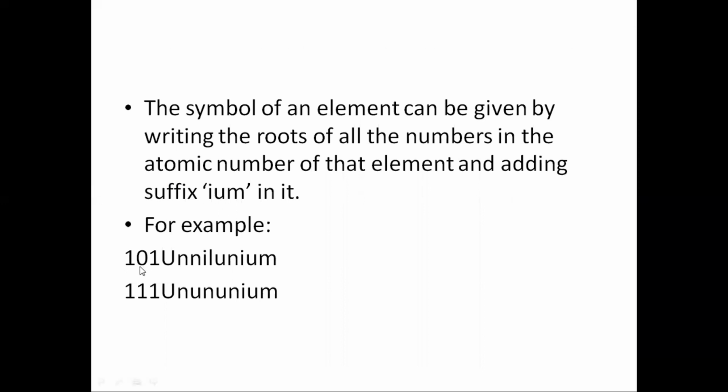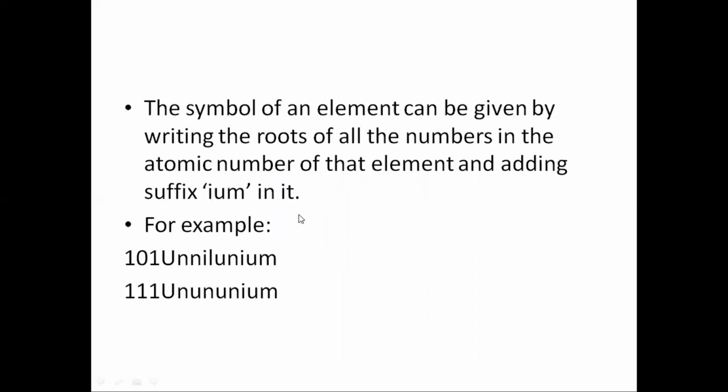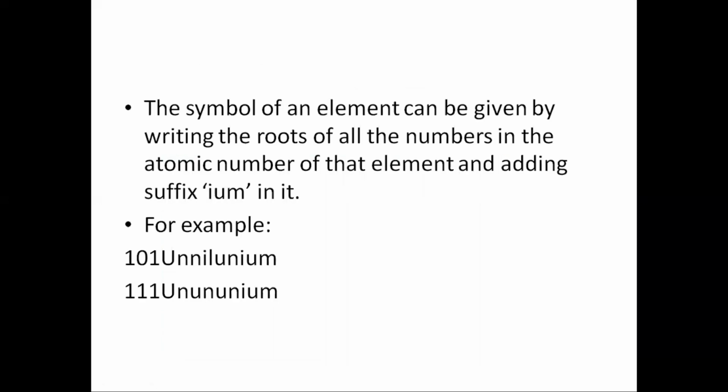For example, take 101. For 1 it is un, for 0 it is nil, again for 1 it is un, and the suffix is ium. So it is un, nil, un, ium. Then next, you can see 111. Each 1 is again un, so un, un, un, ium. You can practice many sets of examples of this type also.